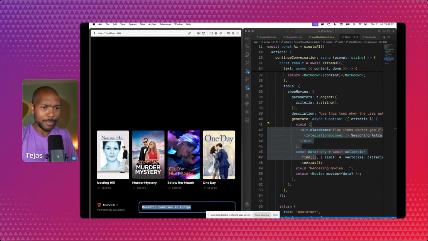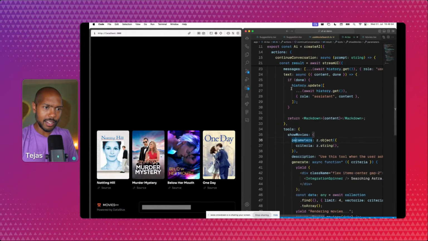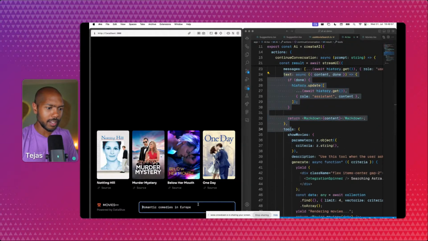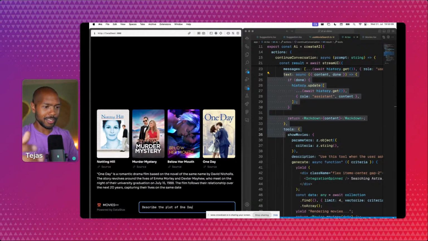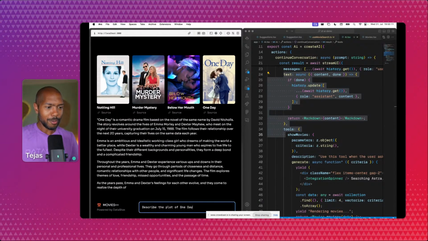And now you can even, because the text piece is still built in, right? This is still there. You could do something like, describe the plot of One Day. And that's because text exists. This shouldn't do a movie search, but it should actually generate some text. Perfect. Look at this. We have multimodal movie search.